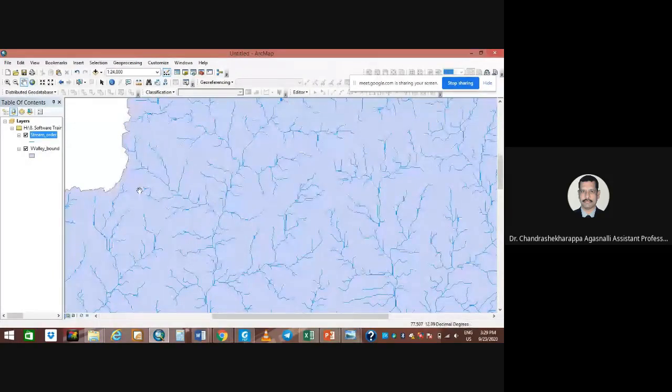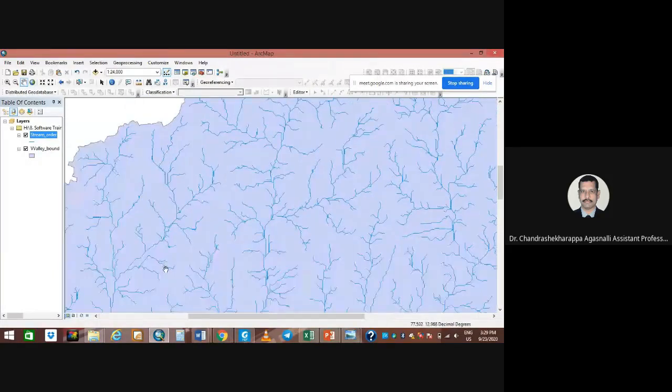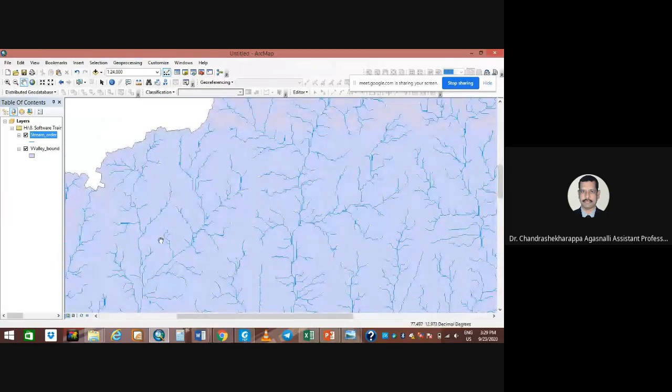Here is also another water; this water will not come here, and this water will not come here. So the elevation is a little bit higher here than these two places. That's why I told you that contours, the elevations, play a very important role in developing drainage patterns.